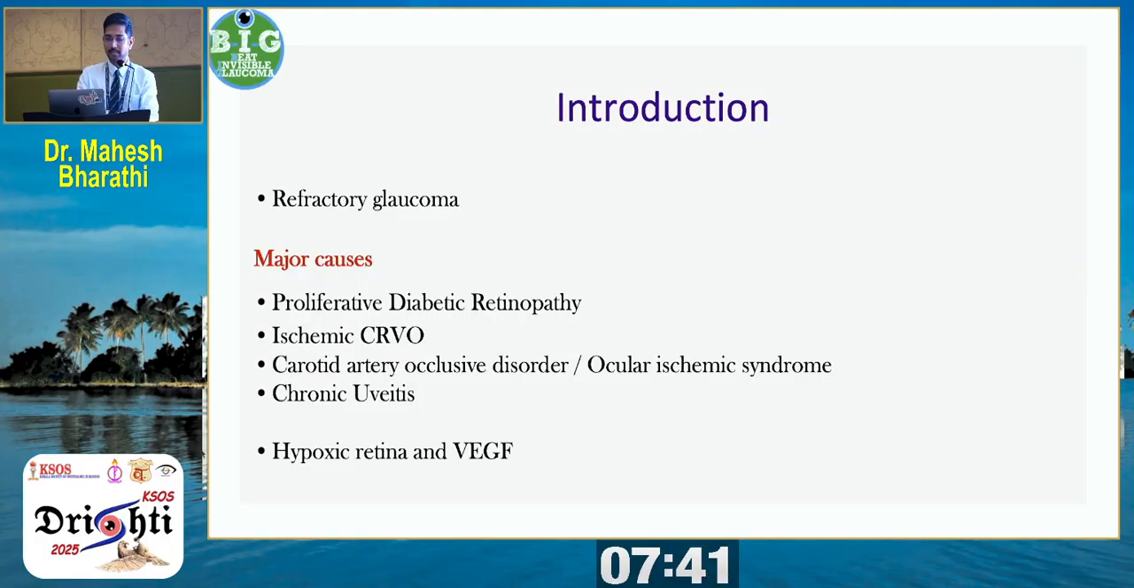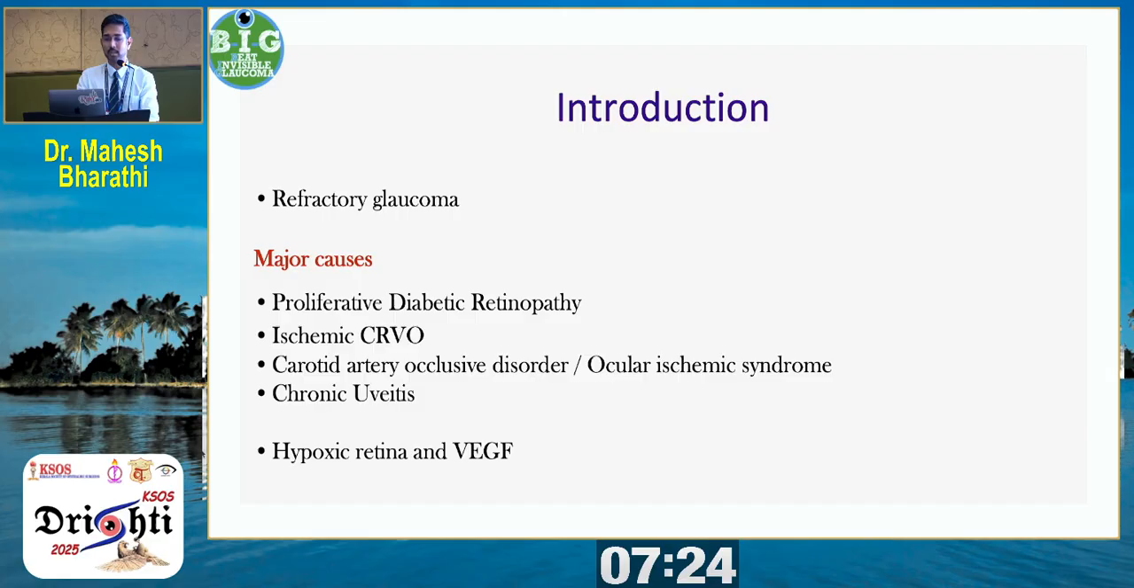As I said, it's a refractory glaucoma, and the major causes are, whenever we ask a PG student, they tell diabetic retinopathy, CRVO. It's proliferative diabetic retinopathy, ischemic CRVO, and the third important cause is carotid artery occlusive disorder or ocular ischemic syndrome, and even chronic uveitis.